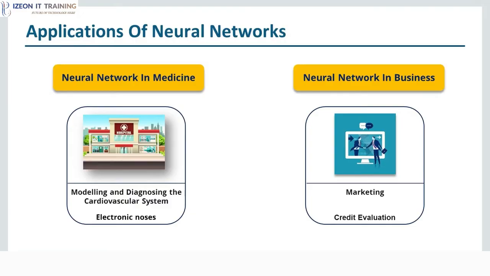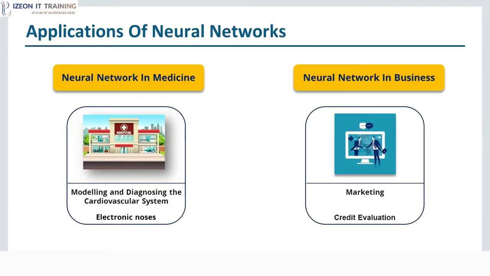One is marketing. There is a marketing application which has been integrated with a neural network system. The airline marketing tactician is a computer system made of various intelligent technologies, including expert systems. A feed-forward neural network is integrated with the AMT, which is nothing but the airline marketing tactician, and was trained using backpropagation to assist the marketing control of airline seat allocation. So it has wide applications in marketing as well.